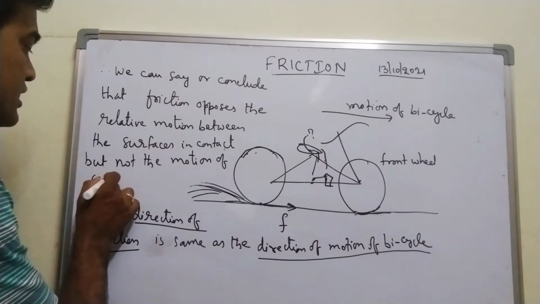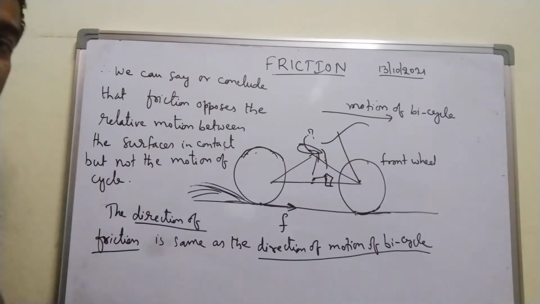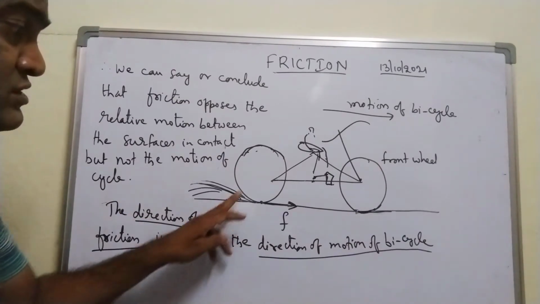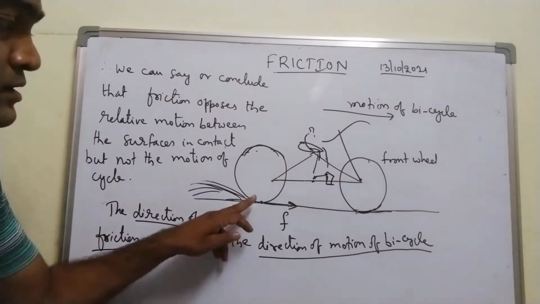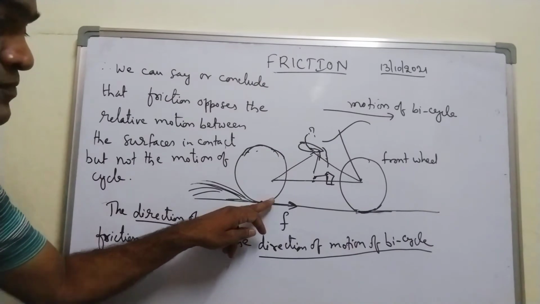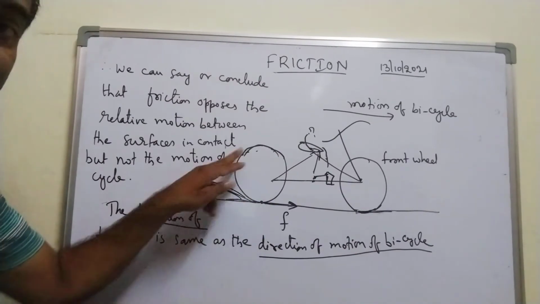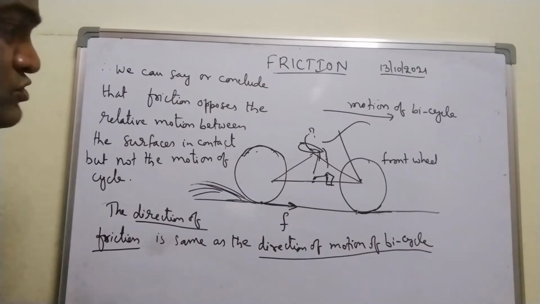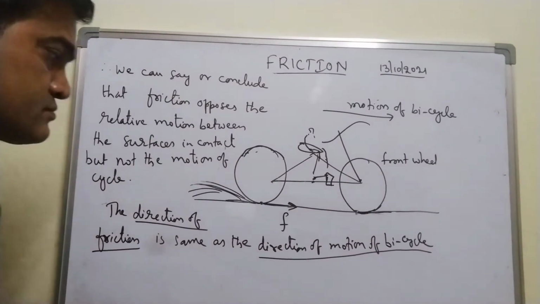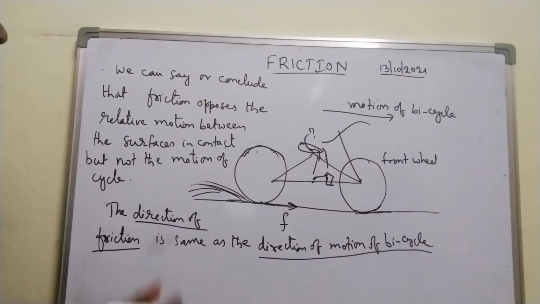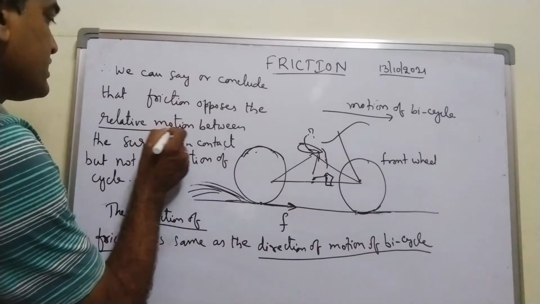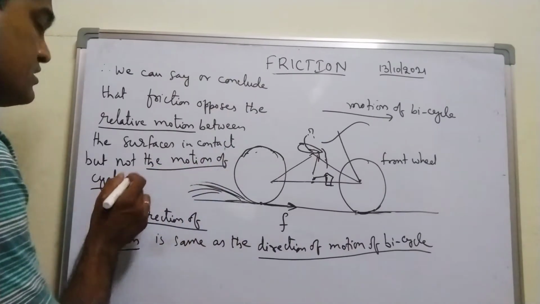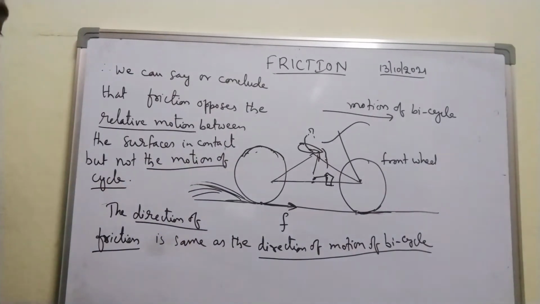It is not opposing the motion of the cycle. It is opposing the relative motion between the surfaces in contact. These two surfaces, the rim of the wheel and the surface which is in contact with the rim of the wheel. Right? So important, it opposes the relative motion but not the motion of the cycle.